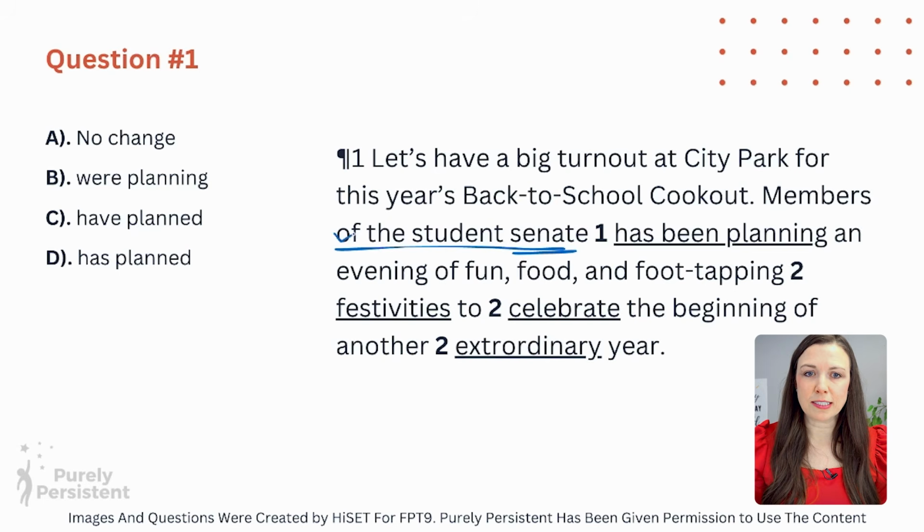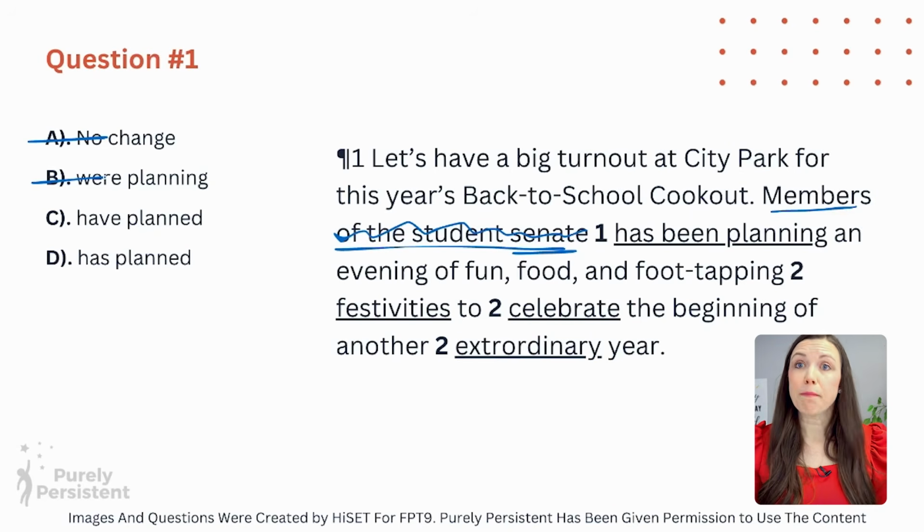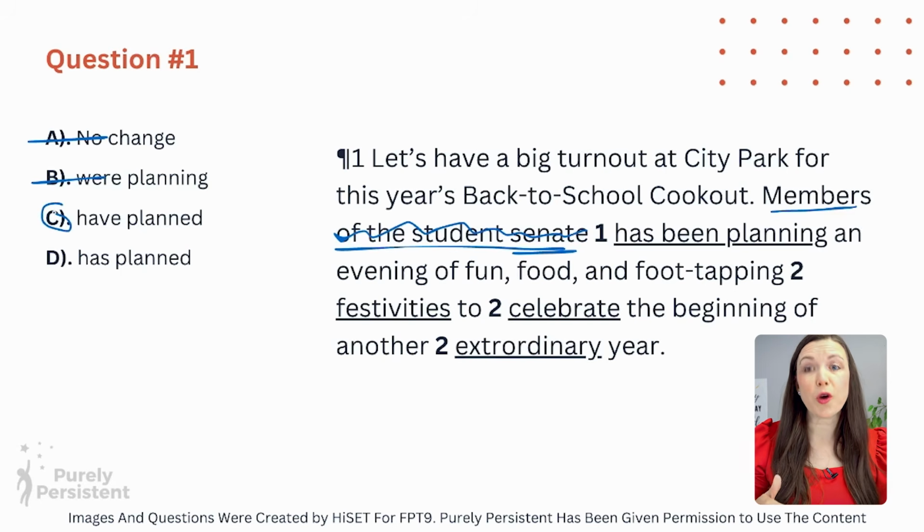So we can actually just delete that. And now we have members has been planning. Do we say members has? No, because members is plural. So we know that this is not the answer. Okay, so members were planning. Were they planning it? No, they currently are, and they have planned, right? So we're planning, have planned. Members have planned. Yes, that's our answer. And then if we look at C, it says has planned. Again, that doesn't work when we're talking about more than one person, like members here.